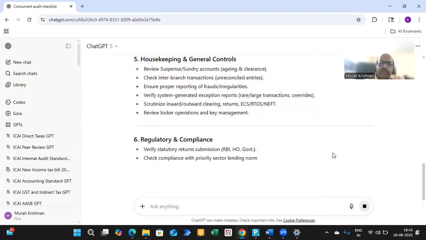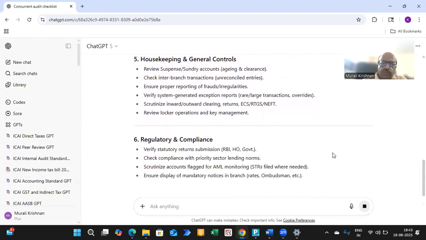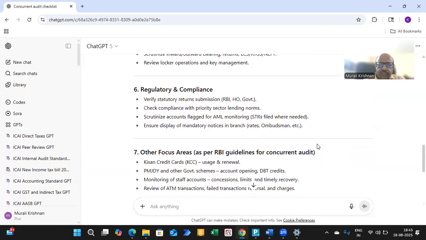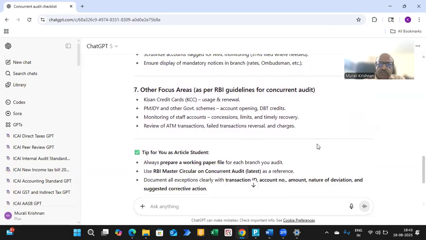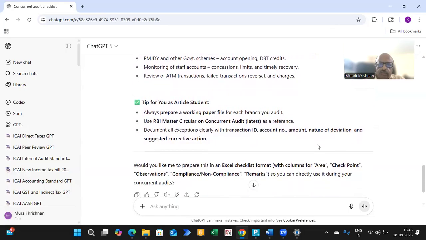But if in one of them you're not comfortable and you want to know more about it, again, you can chat with ChatGPT and ask it for more details. That will make your work more interesting, and you can get a lot of results out of the audit that you are required to do.